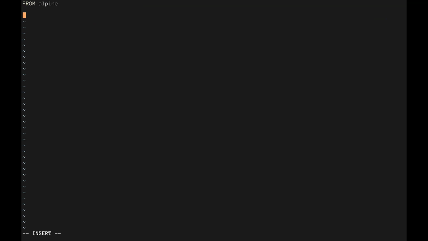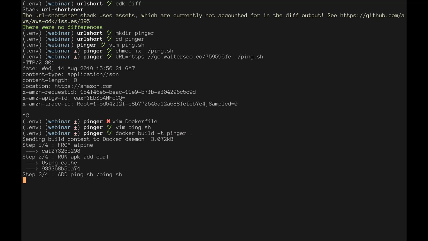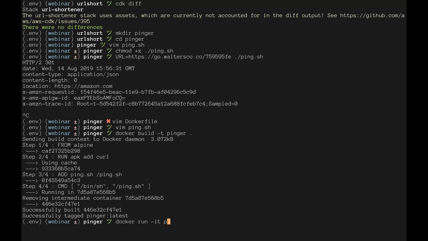We'll use Alpine as the base image. We're going to install curl. We're going to add our little ping script, and we're going to use it for our entry point. One thing that I think I did here that's wrong, Alpine doesn't have bash. Okay, and let's even try this. Docker build, pinger, Docker run, the URL again.